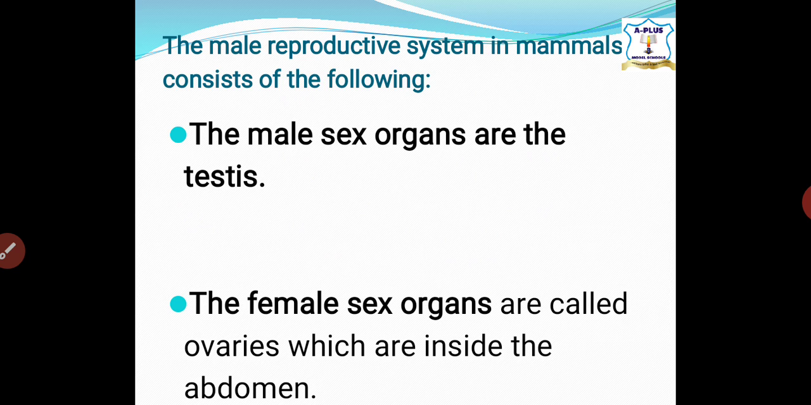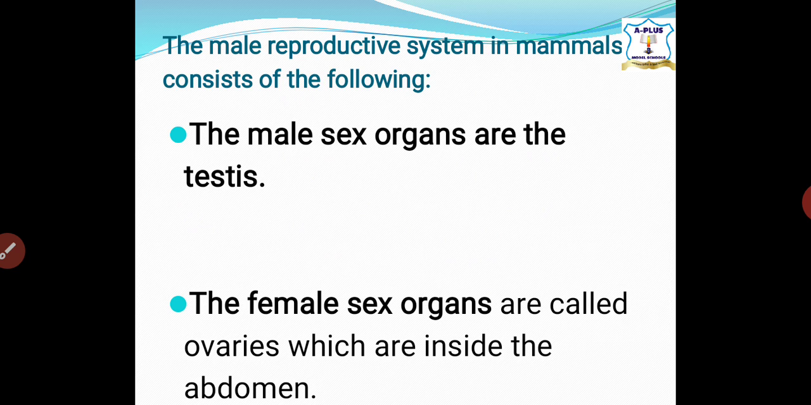Now let's talk about the female sex organs. The female sex organs, they are called the what? Ovaries, which are inside the abdomen. That one is not outside like the male. The male testis is outside in the scrotum sac, and the main reason why it is outside is because of the what? To control the temperature for the production of good or healthy sperm.